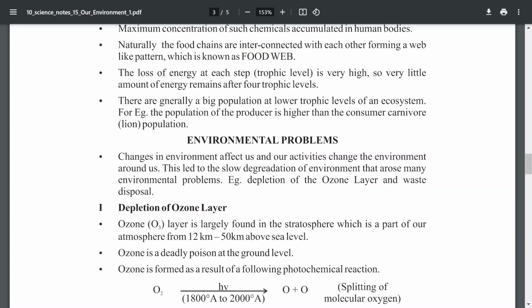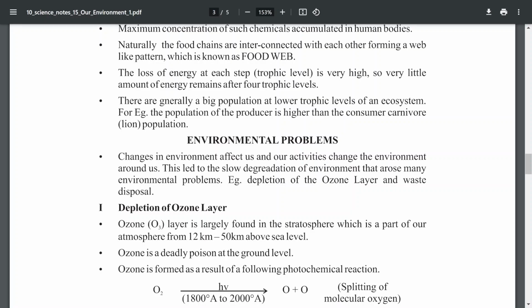So the first problem is ozone depletion. What is ozone depletion? Ozone is a layer present in the stratosphere which filters the sunlight passing through it. It is filtered so that harmful rays are blocked, otherwise human beings and animals will be affected by skin cancer.